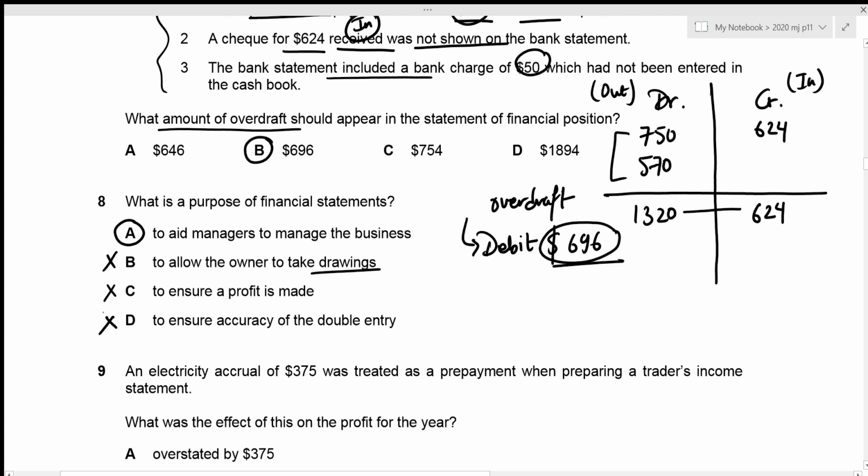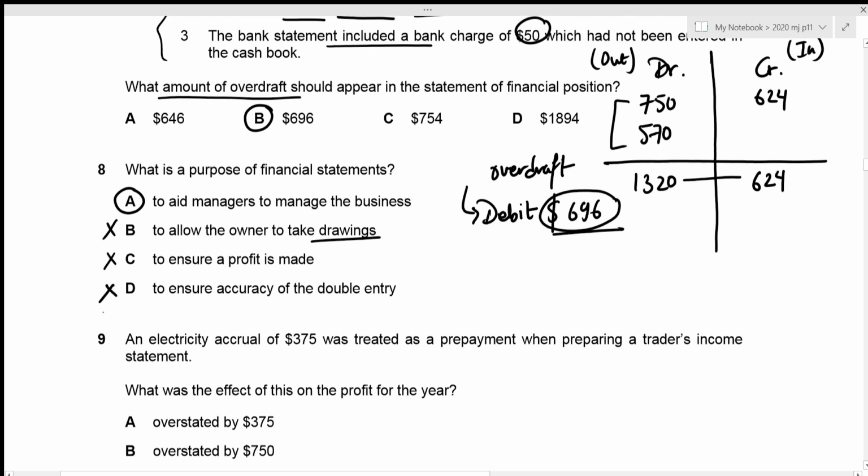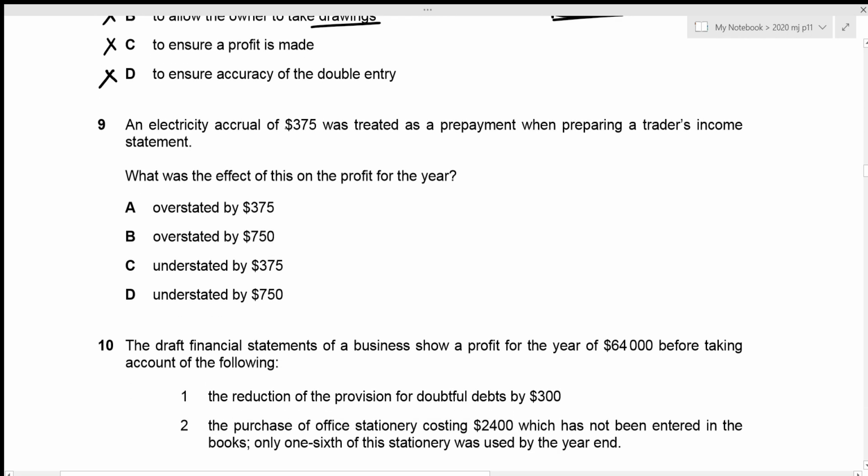So the correct one is still going to be option A. Now we can move towards question number 9. An electricity accrual of 375 was treated as a prepayment when preparing a trader's income statement. Now we need to figure out the effect of this on the profit for the year.